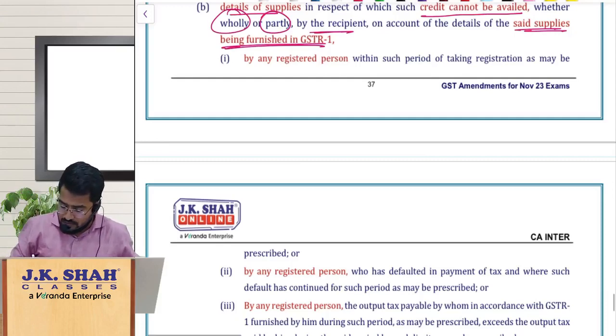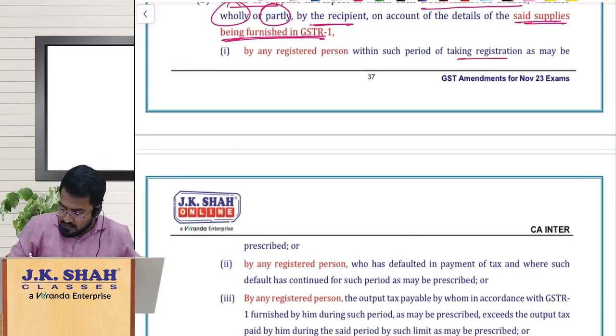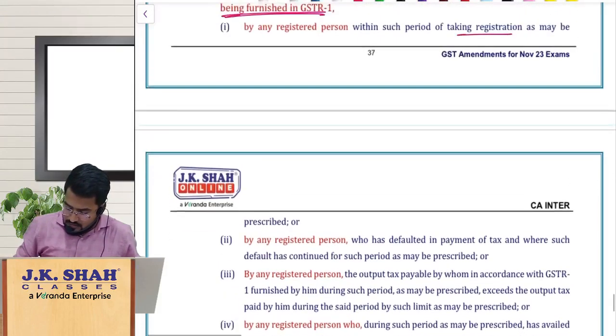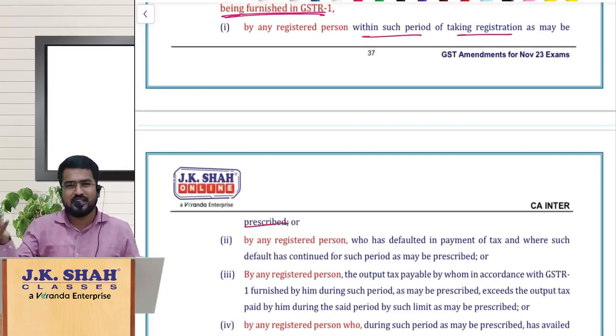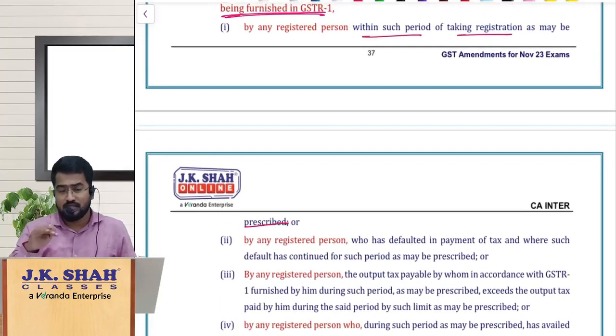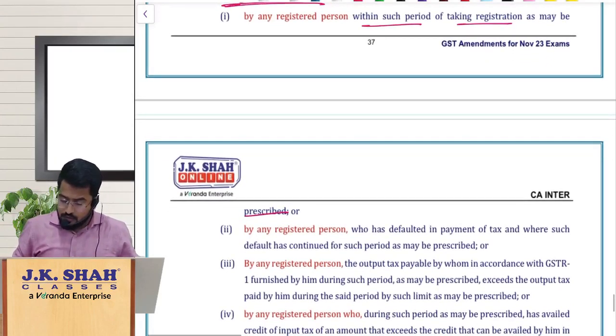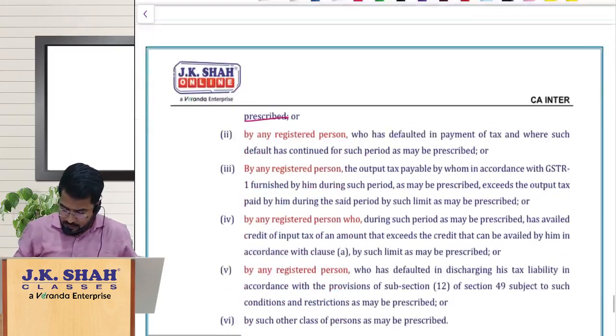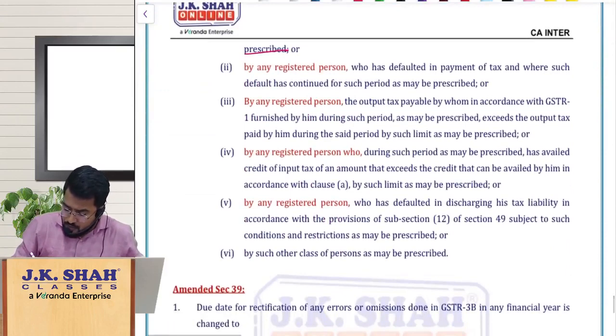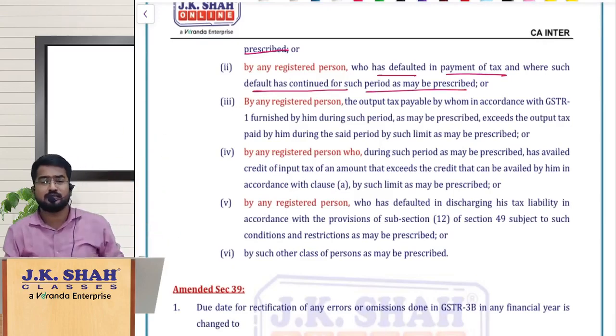So the supplier, your supplier, who has taken a registration within such period as may be prescribed. That means very recently registered. See, they have not yet prescribed anything. If at all they have, you have purchased something from a person who has made a registration within such period as may be prescribed, or who has defaulted in payment of tax, and the default has continued for such period as may be prescribed.